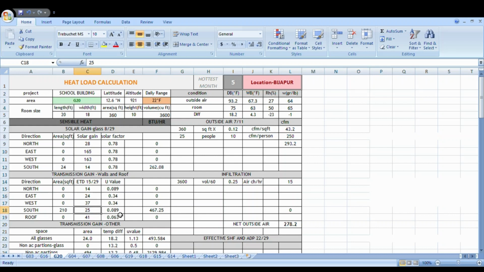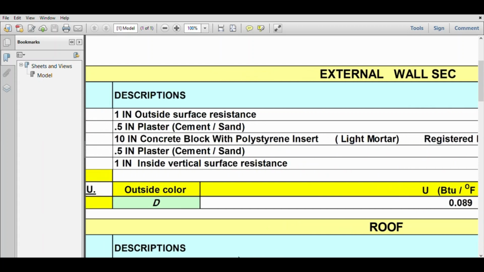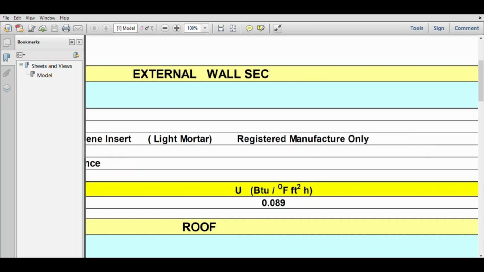And the U value you will get from civil people. Otherwise, with the help of the standard book, we have to take the U value, that is 0.089. Okay, I will show once again. So these are the standard U values, guys. Ours is an external wall, so for the external wall we have to take the U value 0.089.